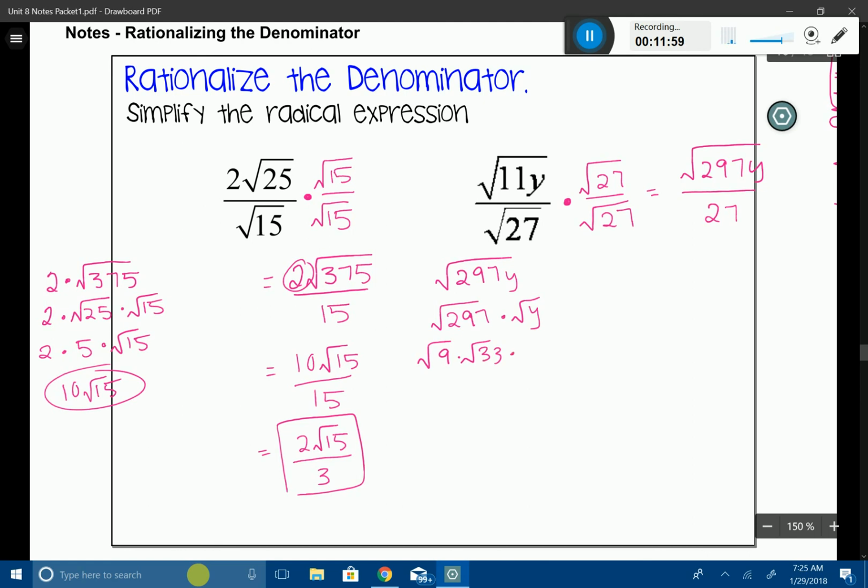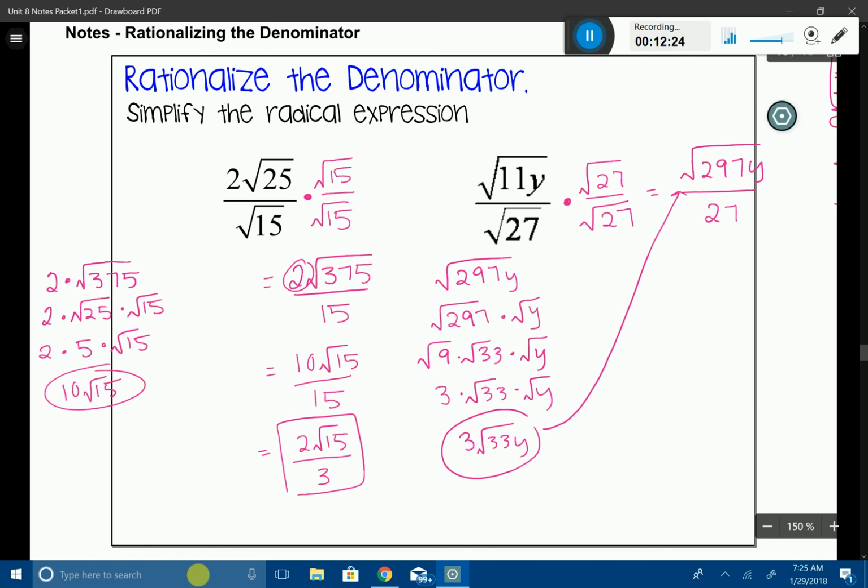And if you remember, the square root of y is just going to be the square root of y. So let's go ahead and simplify this down. We have 3 root 33 times root y. So we're going to piece this all together, and I'm going to say 3 root 33y. And that's going to be what I'm going to go ahead and replace in the top.